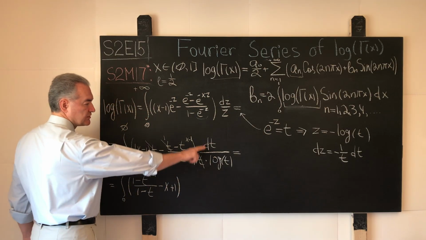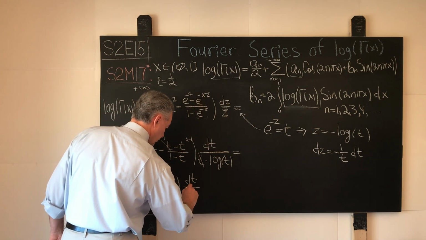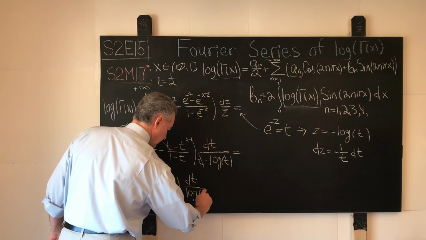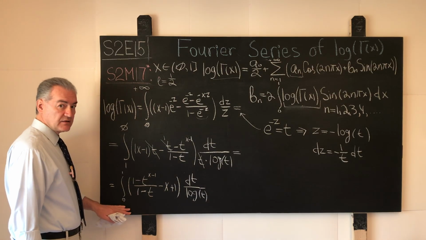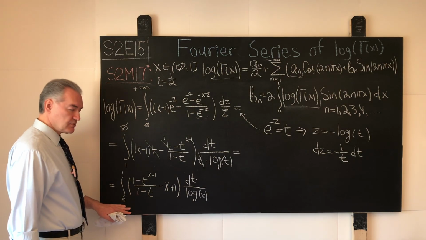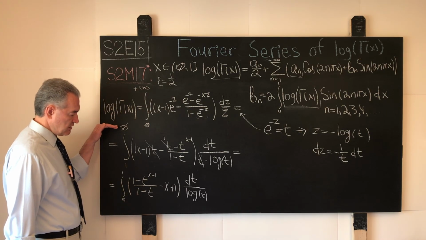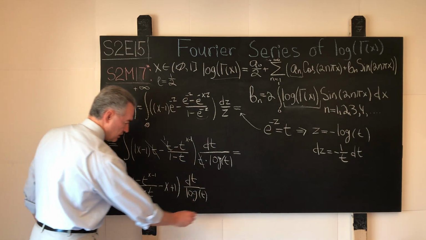And what do we have still here? We have dt over log of t. This is our final shape for, again, a different integral representation of the logarithm of the gamma function. And now we take this representation shown over here,